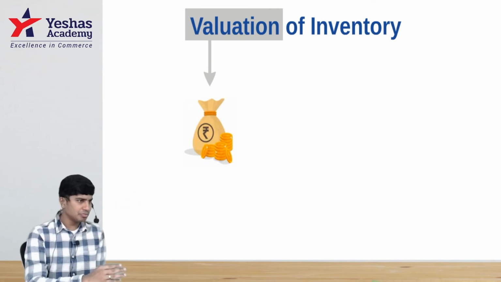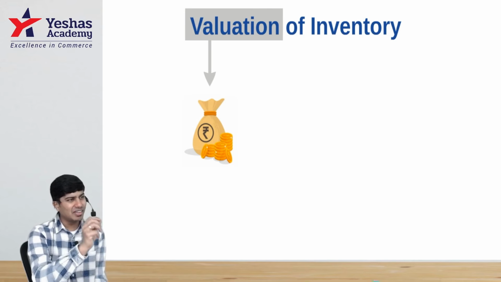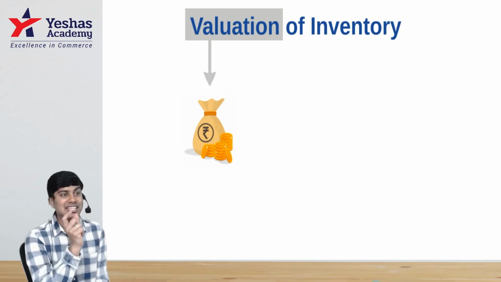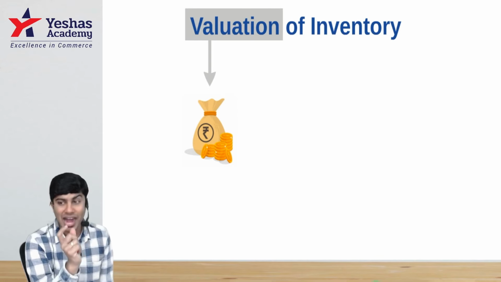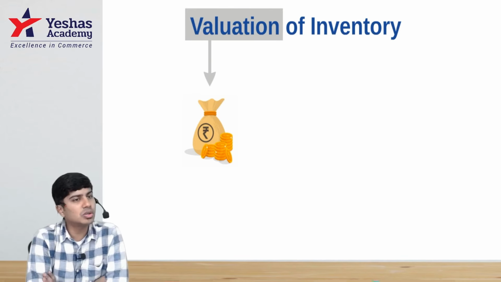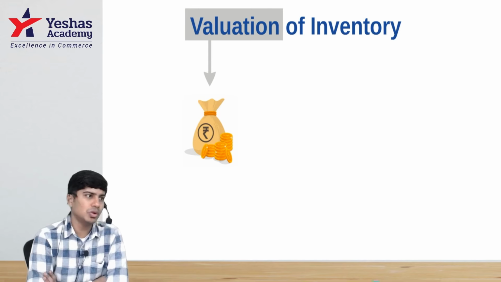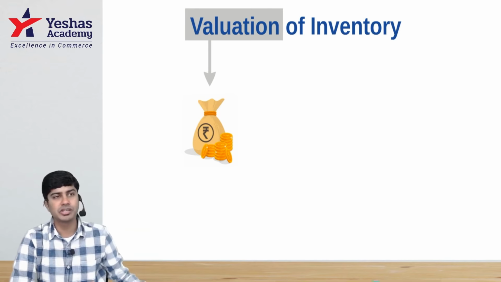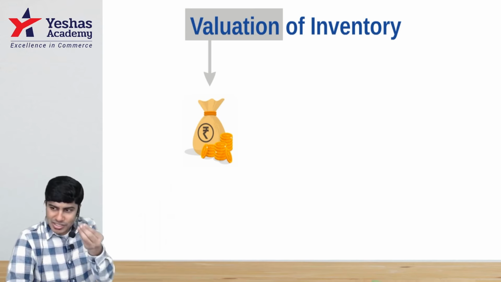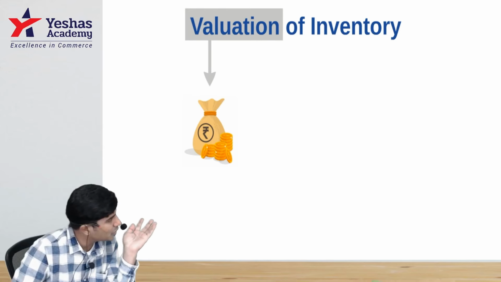After you write one test, your paper will be corrected and one number will be assigned to your paper: 4 marks, 6 marks, 10 marks. That assigning of marks is the process of valuation. Would you agree? Similarly, when you have inventory in your godown, in your business, we want to represent that inventory with some value. You cannot write 14 kgs; you have to write 14,000, 13,000, 12,000, 10,000. You have to assign some value. So assigning the value is valuation.